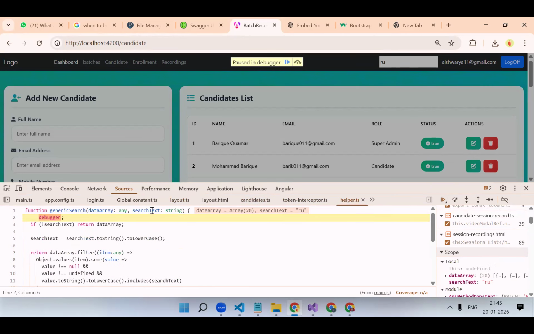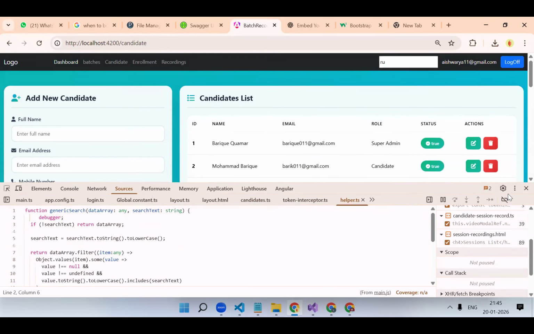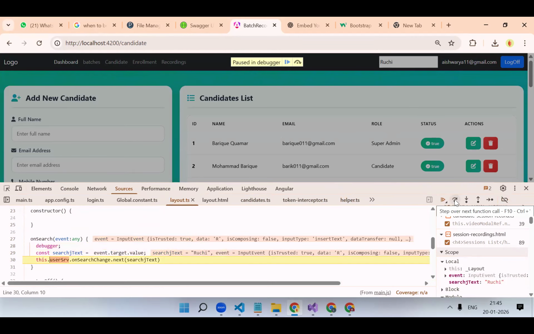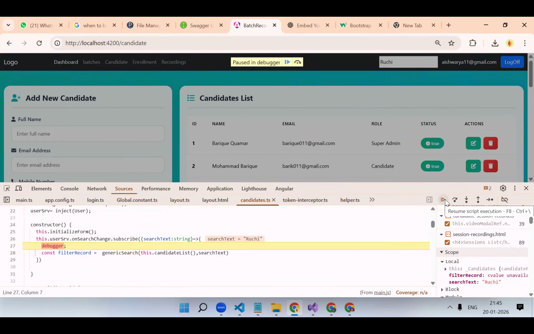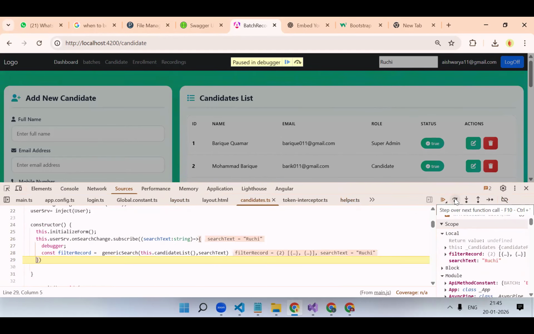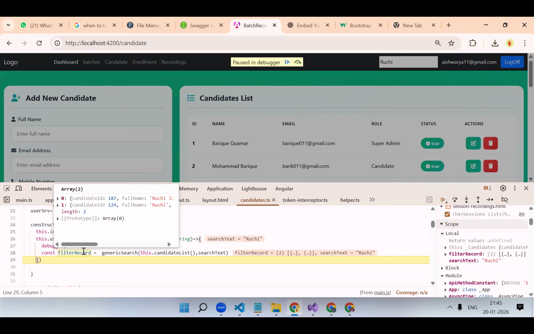See, our function is getting called. Okay. Record is not getting filtered, but let's try. Rochi. Okay. See, this function is returning the filtered record. Only 2 records we got.